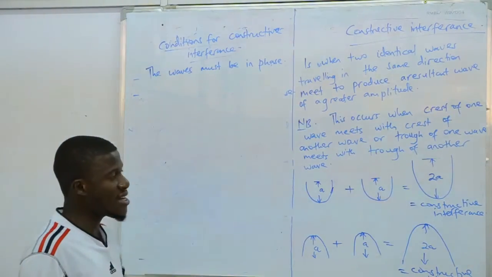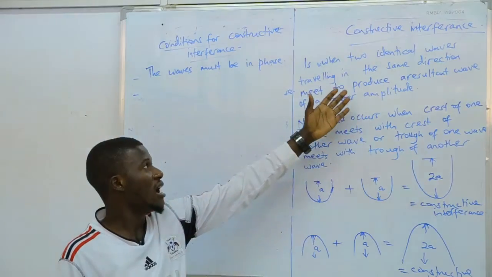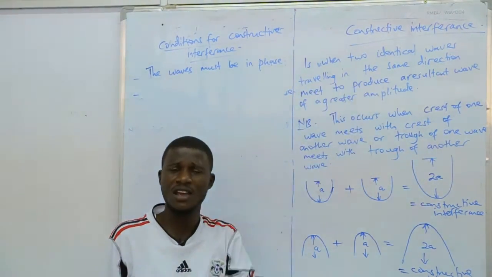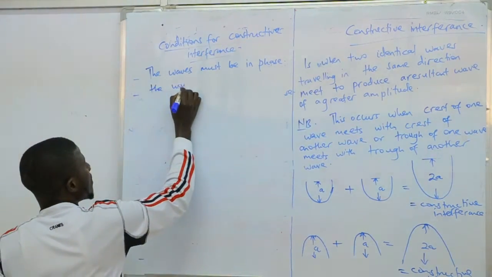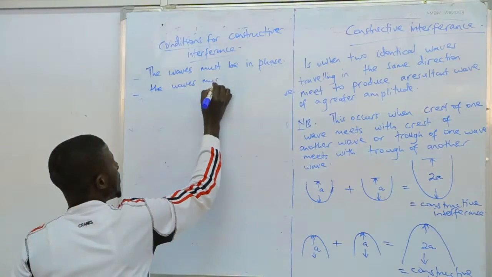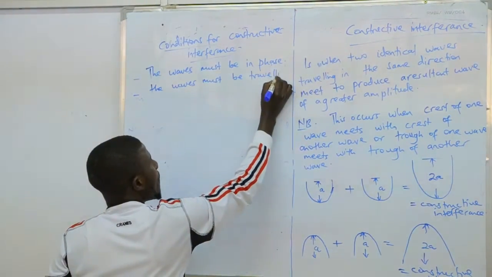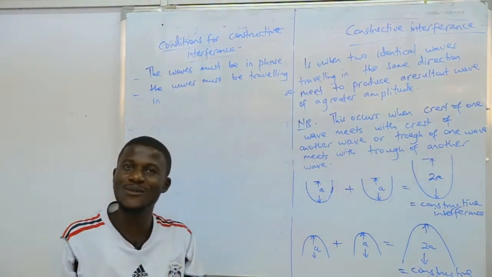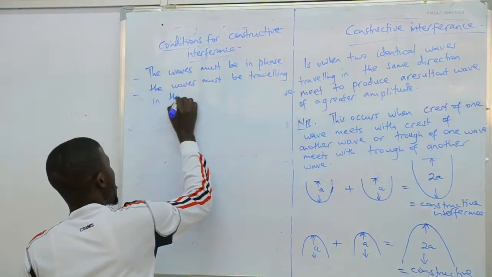So another condition, we can get it from the definition: the waves must be identical, and must be traveling in the same direction still. The interfering waves must be traveling in the same direction. In the same what? Direction.